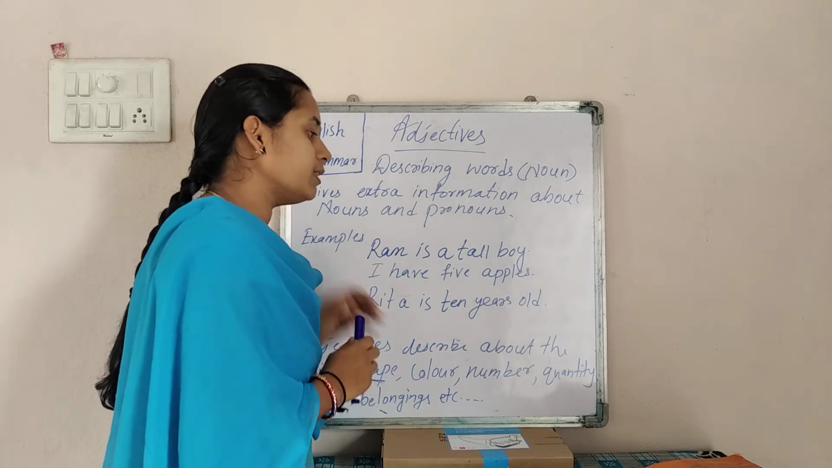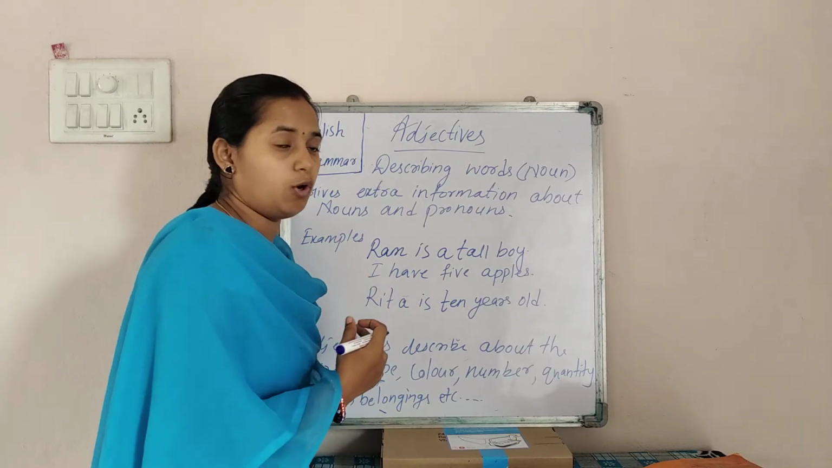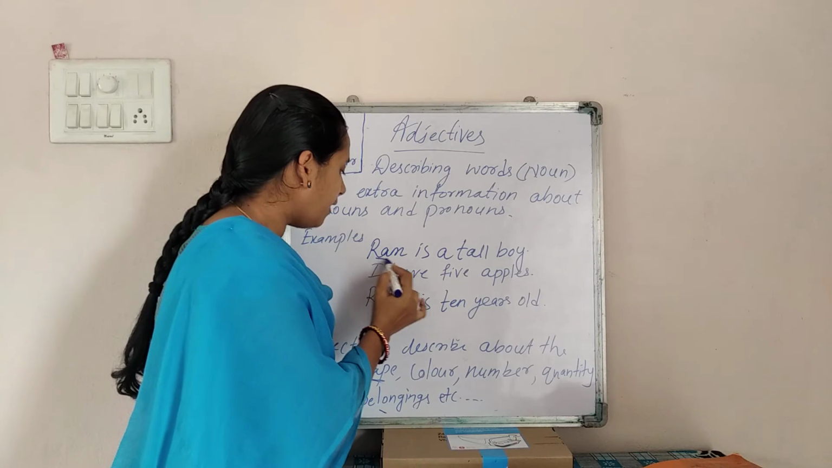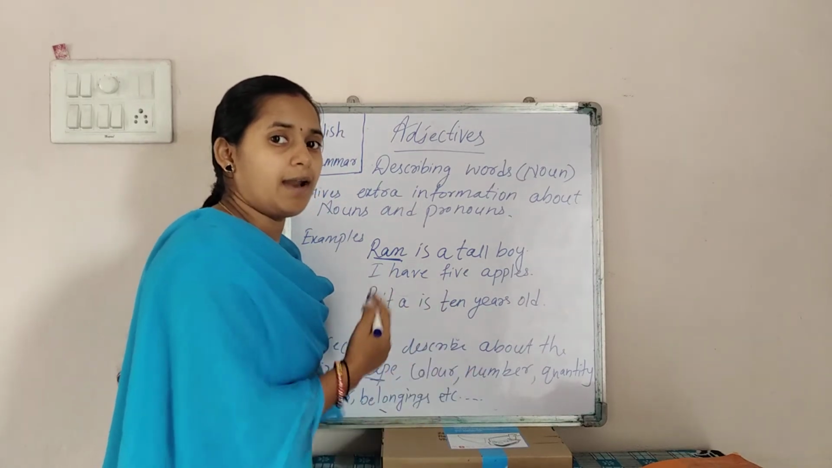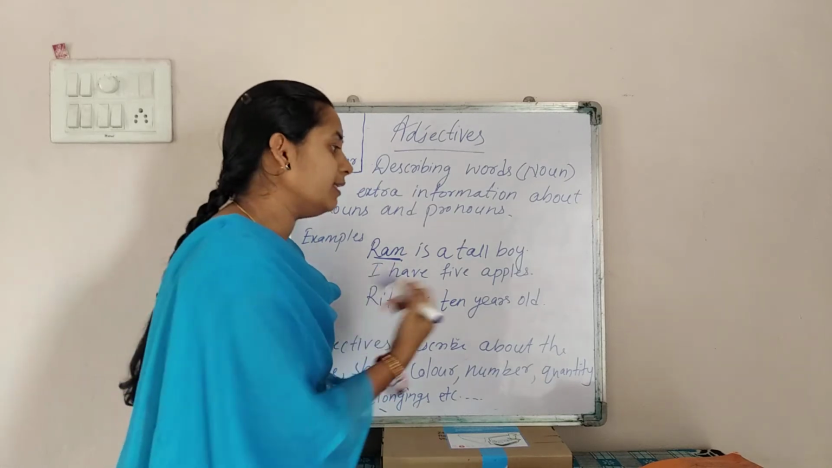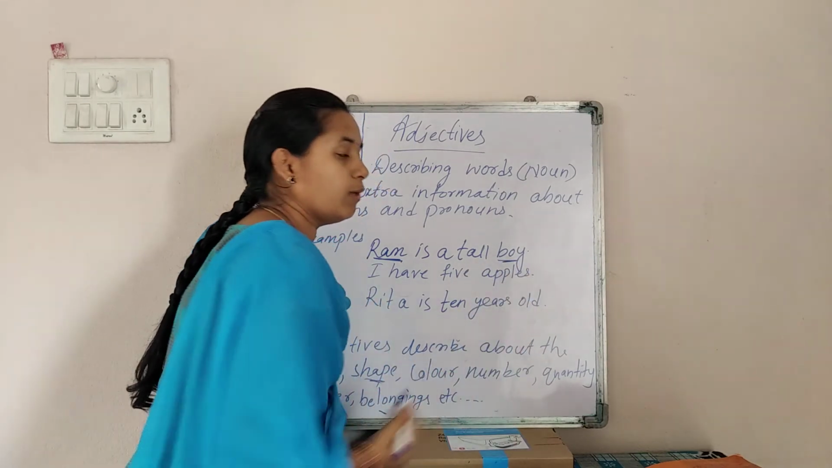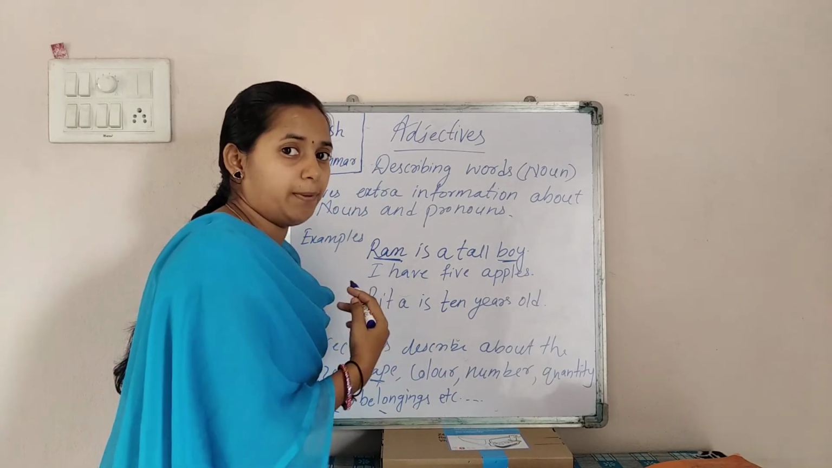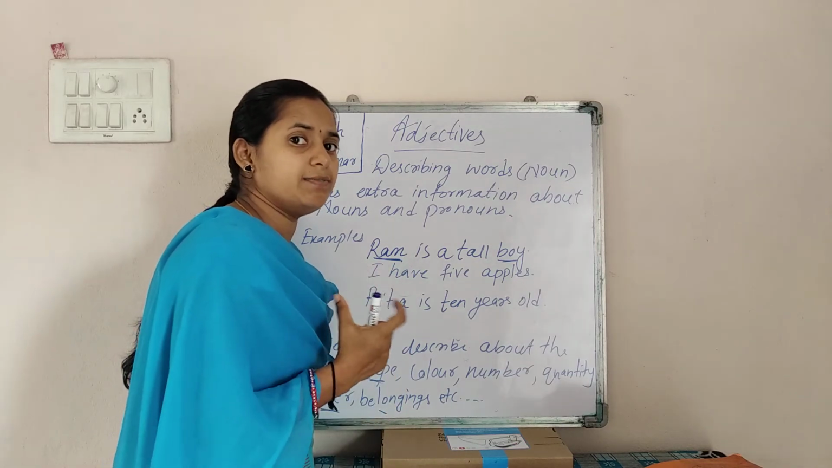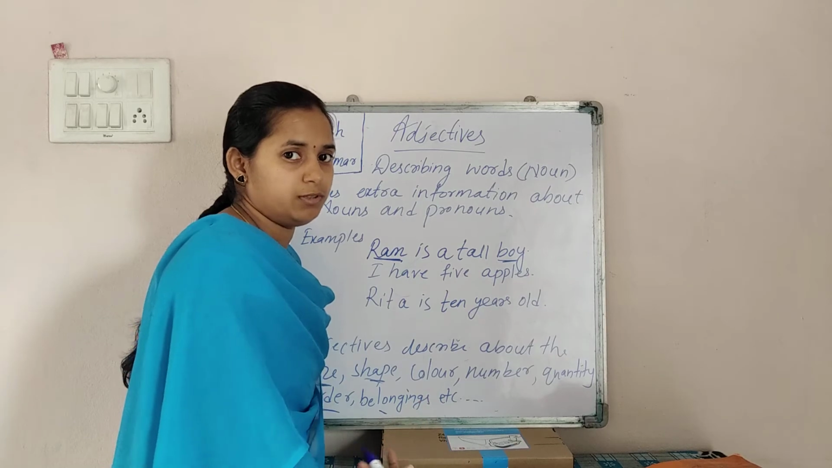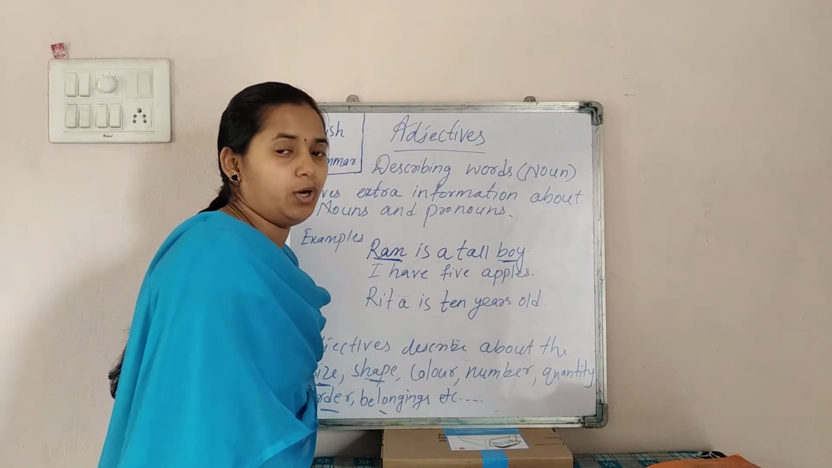So first we have to find which one is the noun. Here, Ram is a noun. Yes or no? In the sentence Ram is a tall boy, Ram is a noun, and another noun is also there. Are you able to see? Yes, boy is also a noun. So what is the difference? Ram is a proper noun and boy is a common noun, right? In a sentence we can have one or more than one noun. Here Ram and boy are nouns.